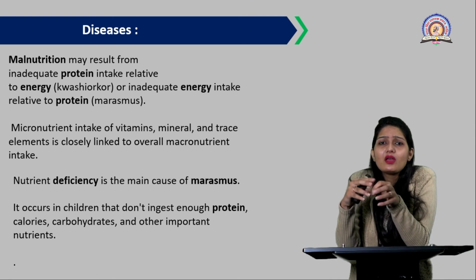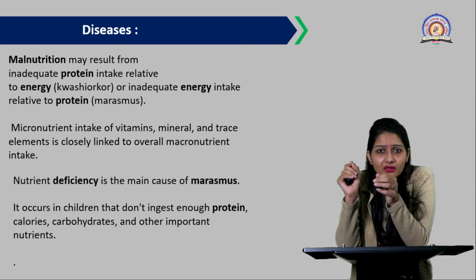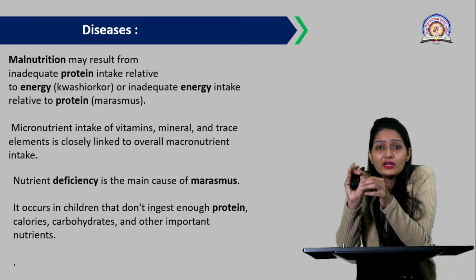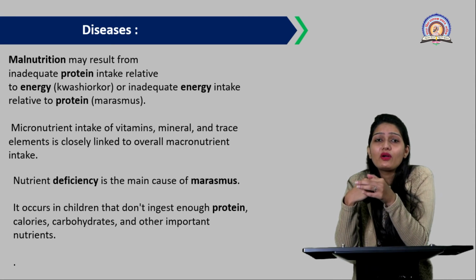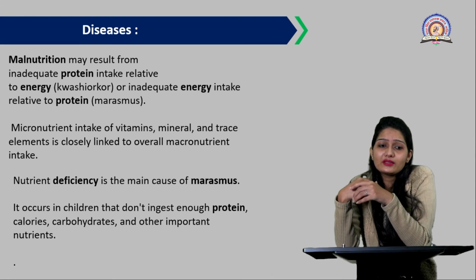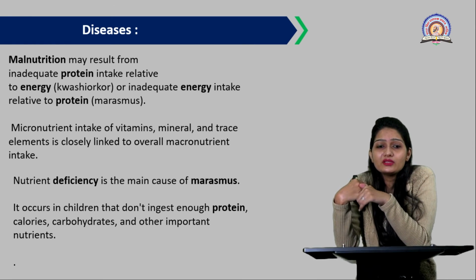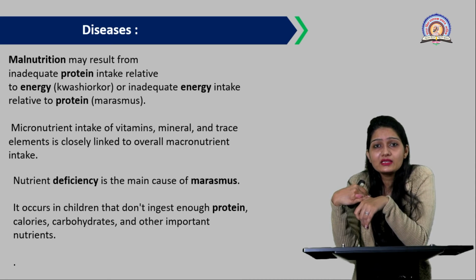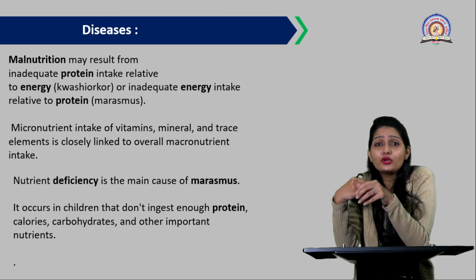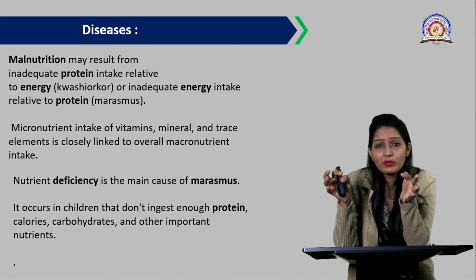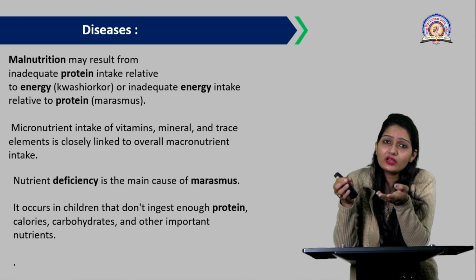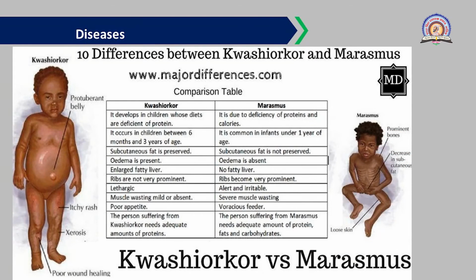Marasmus means the child's body appears very thin. That is because of improper intake of nutrients or energy in the form of calories. So it occurs in children basically, and we are discussing that only. They don't ingest enough protein, calories, carbohydrates, and other important nutrients. That is, they cannot digest protein properly, carbohydrates properly, and some important nutrients also. So that leads to protein energy malnutrition.